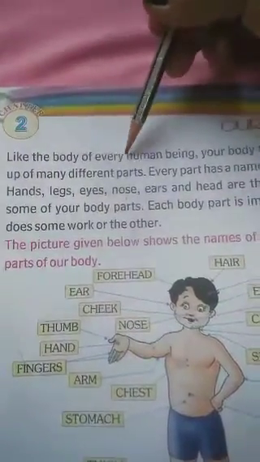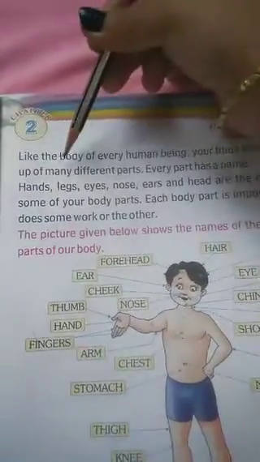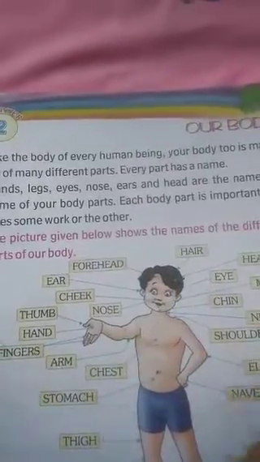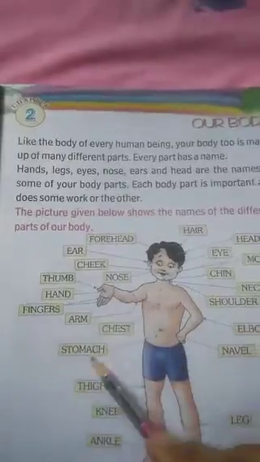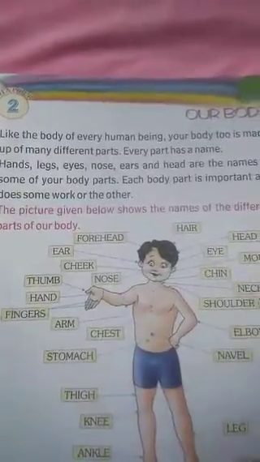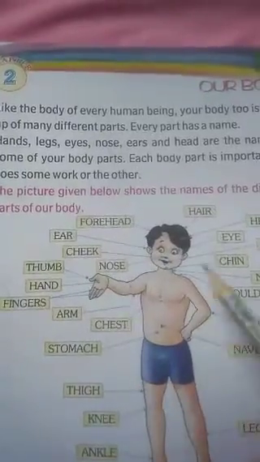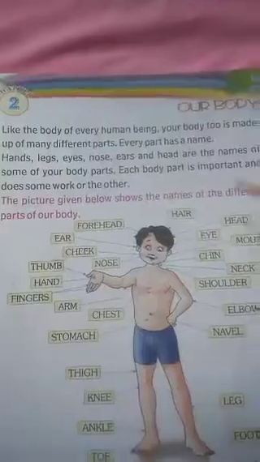Like the body of every human being, your body too is made up of many different parts. We have a body and this body has different parts, okay? Every part has a name, and all the parts have a name.